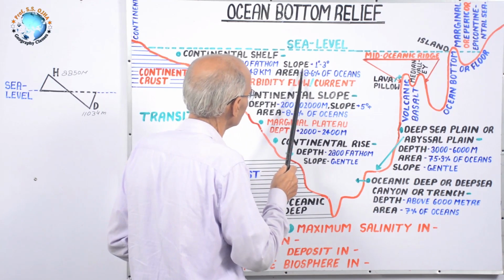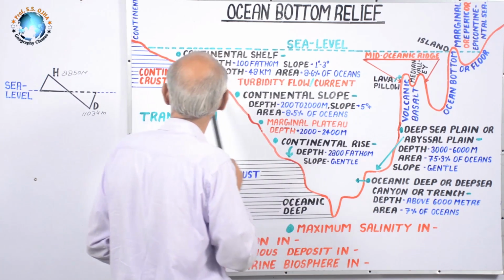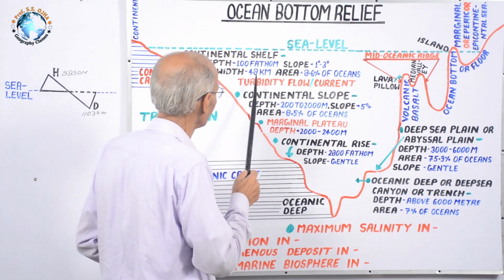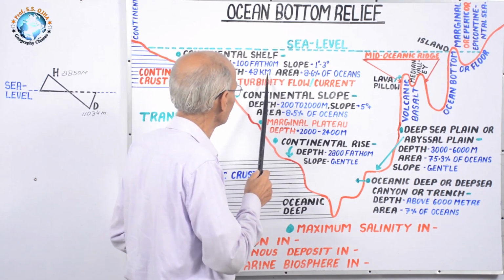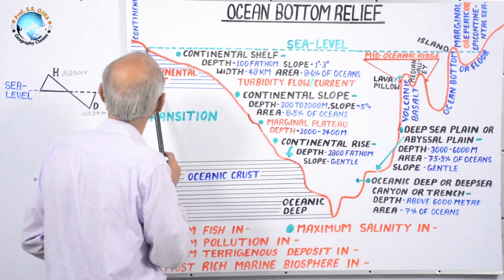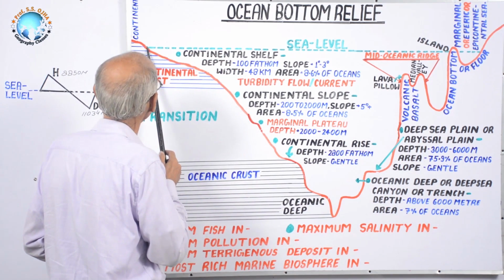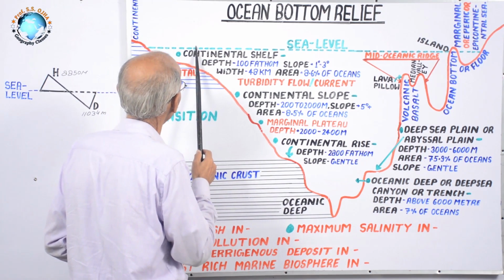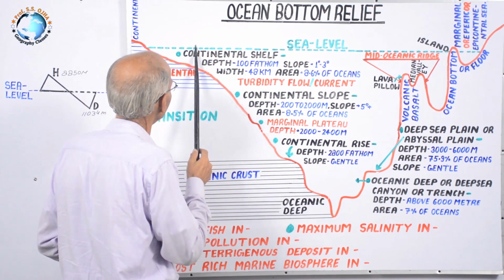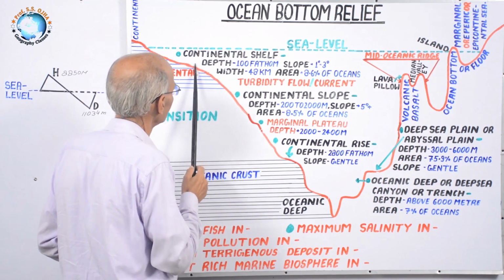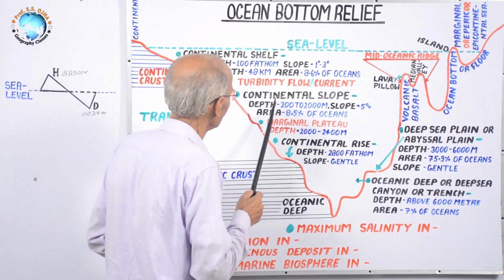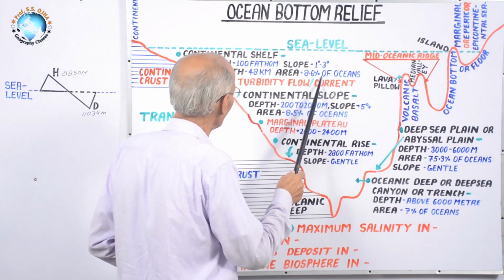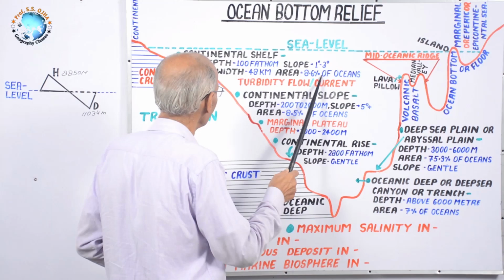And its slope is very gentle, 1 degree to 3 degree. And its width is 48 kilometer. 48 kilometer means from the mean sea level, if you measure with the help of a tape, about 48 kilometer width it has, and their depth is 100 fathom, and its area is about 8% of world ocean area.